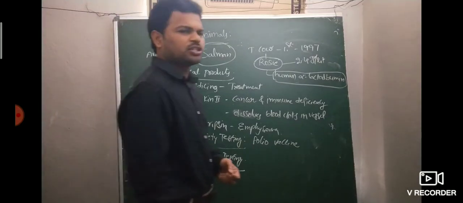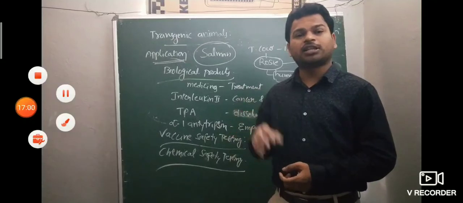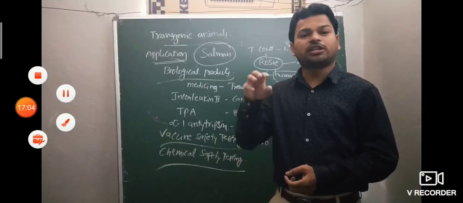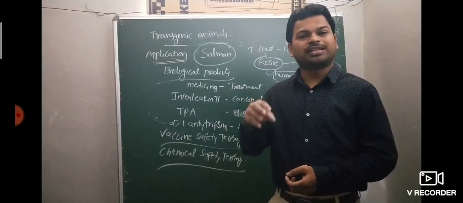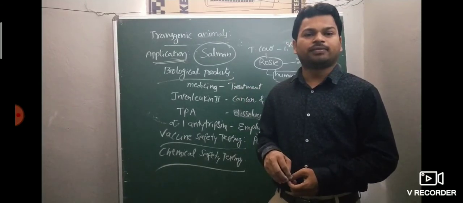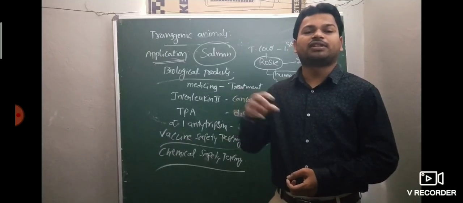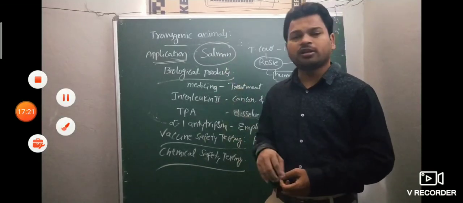So these are the applications of transgenic animals. First, to study normal physiology and development of a gene. Second, to study genetic diseases. Third, biological products. Fourth, vaccine safety testing. Fifth, chemical safety testing. These are the important ones for transgenic animals.